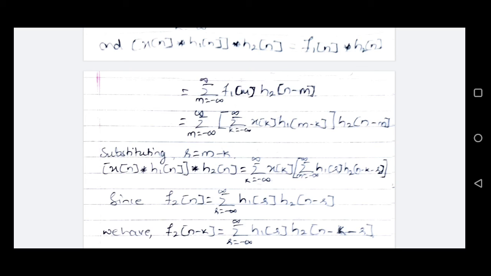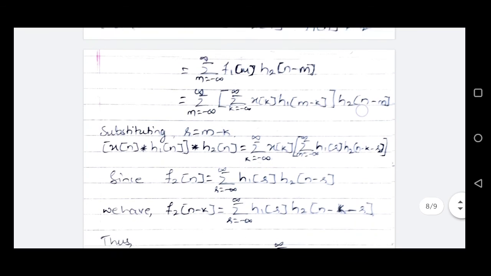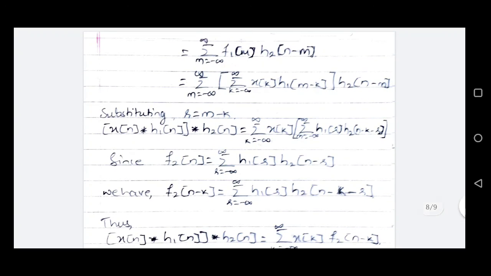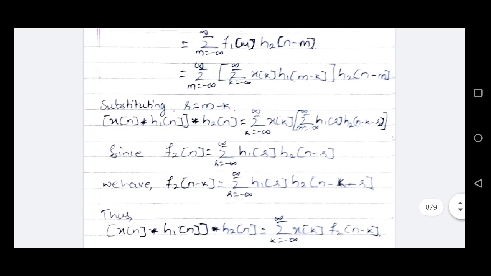In place of f1 of m, we'll substitute the convolution above for x and h1. And by simplifying, substituting r equals m minus k and rearranging the terms, we'll get summation k from minus infinity to plus infinity x of k, summation r from minus infinity to plus infinity h1 of r h2 of n minus k minus r.